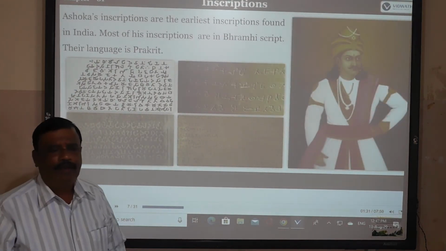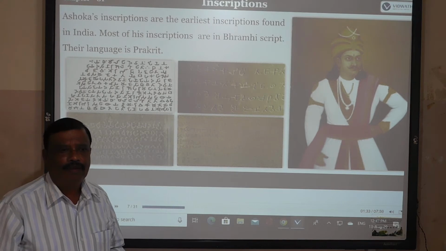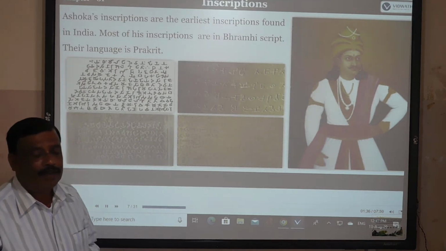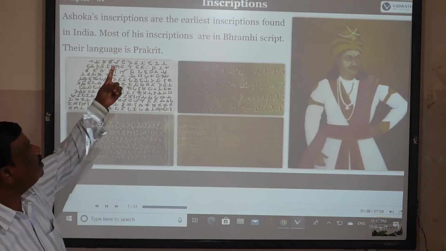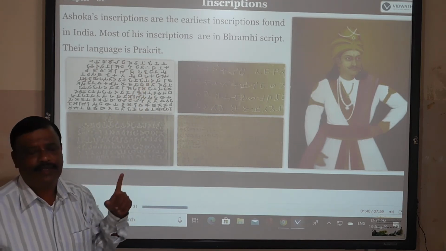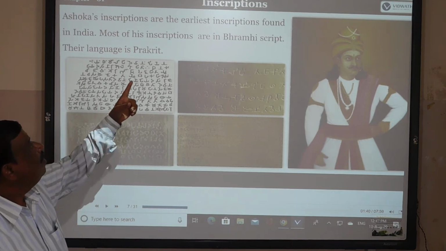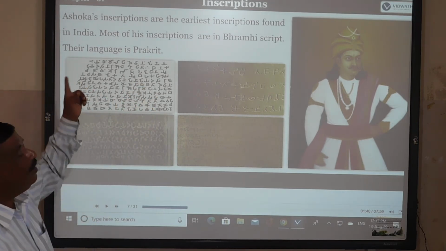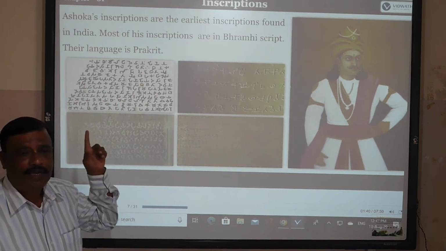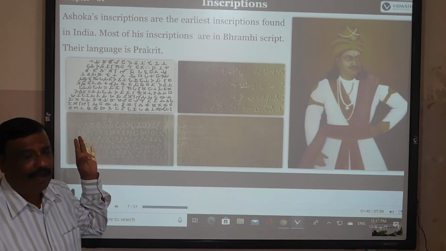So for example, what are the inscriptions? See, Ashoka's inscriptions are the earliest inscriptions found in India. The Tadagunda inscription is also available in Canada.